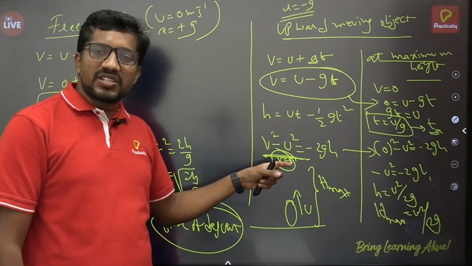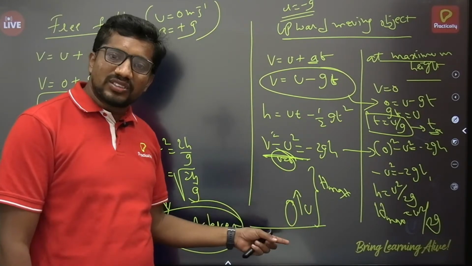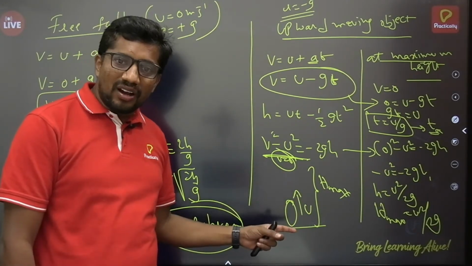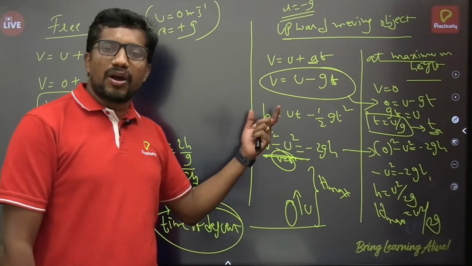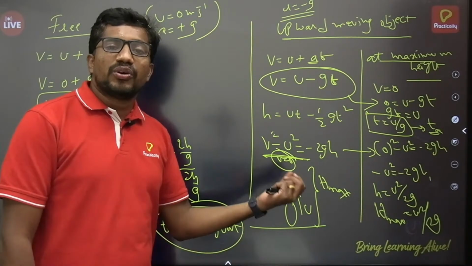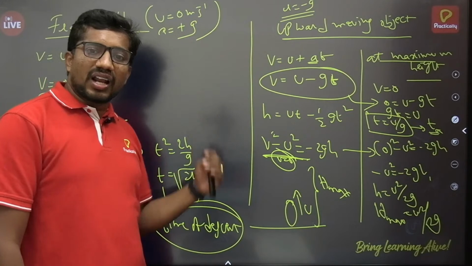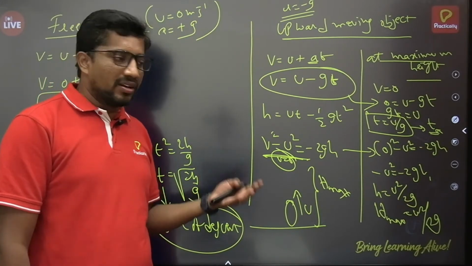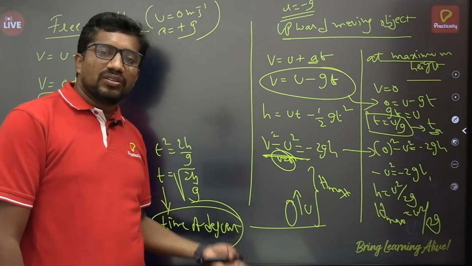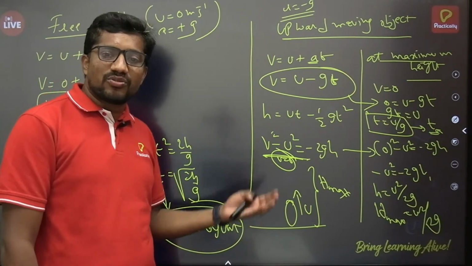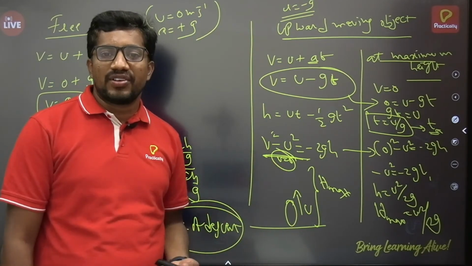And after reaching this point, the body will again travel in a downward direction just because of the influence of gravity. Then it will become free fall. The time taken by the body to reach the ground is called time of descent. Time of ascent plus time of descent together we call time of flight. It is the time taken by the body to reach the ground when it is projected upward. If I project the body in an upward direction, going up and coming down, the total time taken is called time of flight. Time of flight is equal to time of ascent plus time of descent.